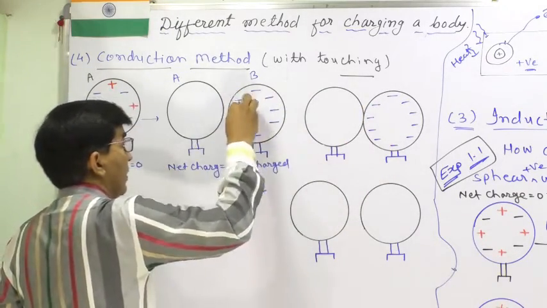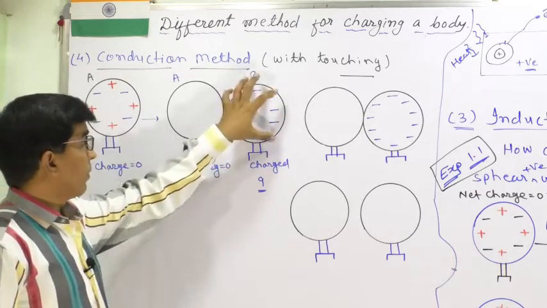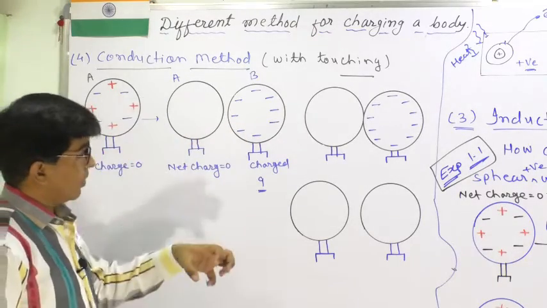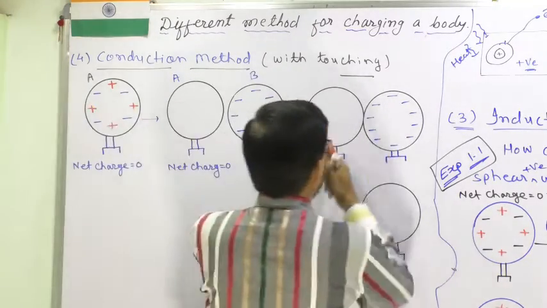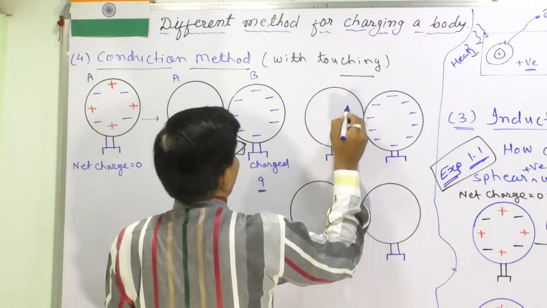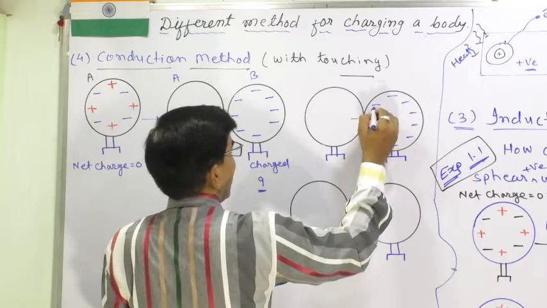Initially they can't go anywhere because there is no conducting connection, but when we touch them, the first electron will enter the other sphere. Then this one will come here.